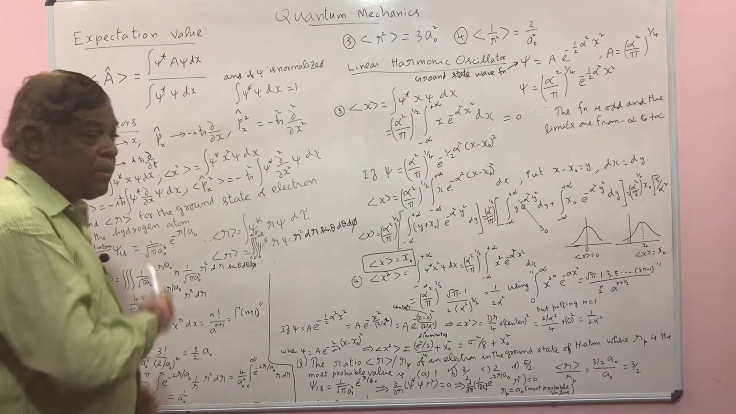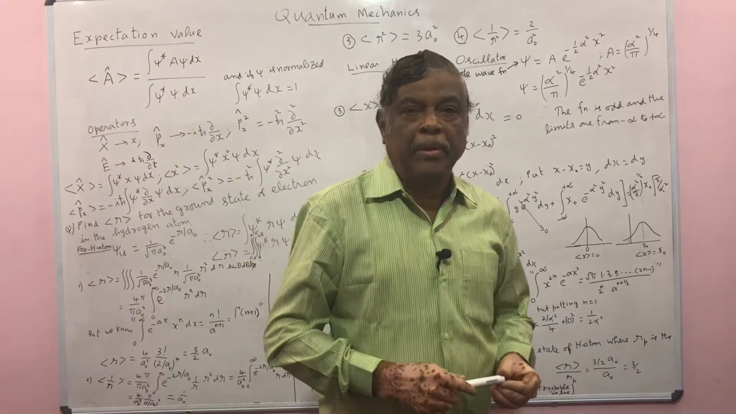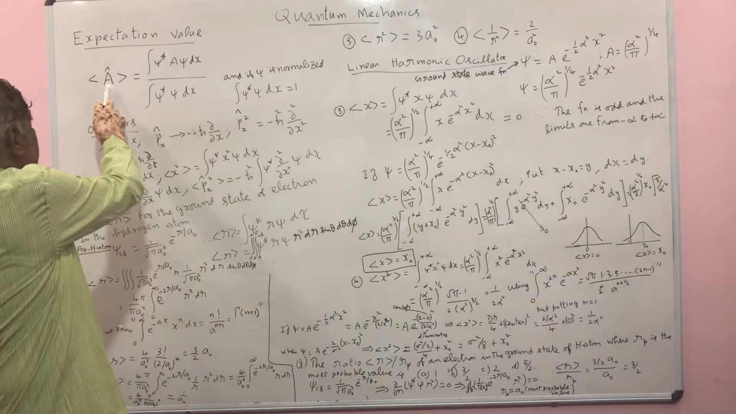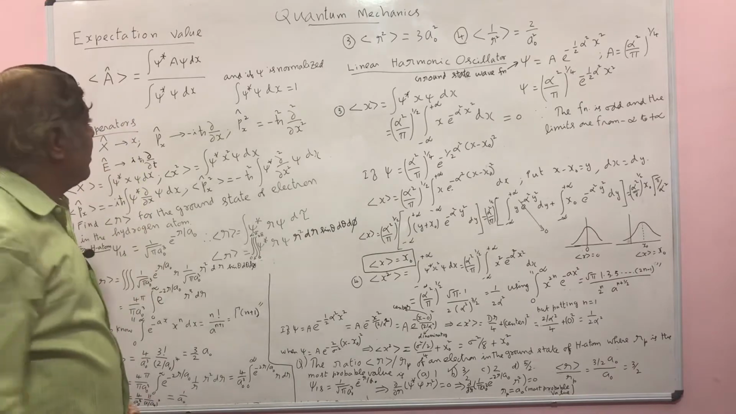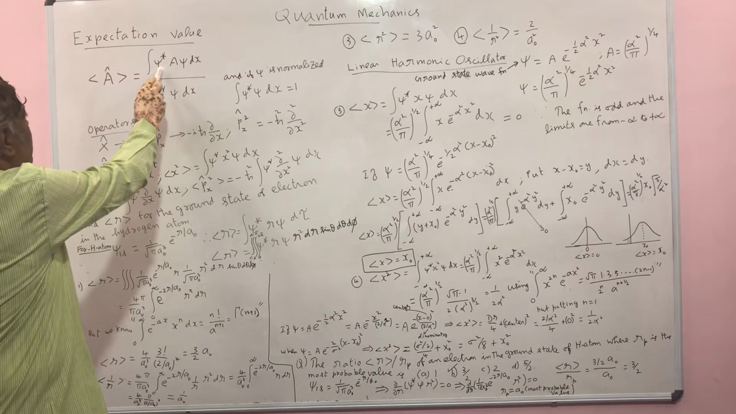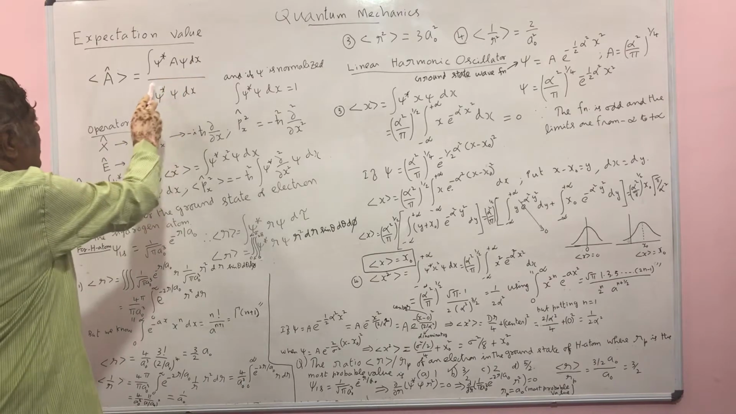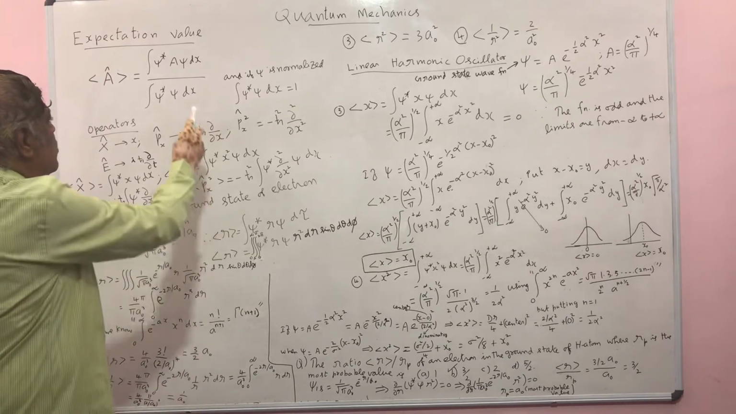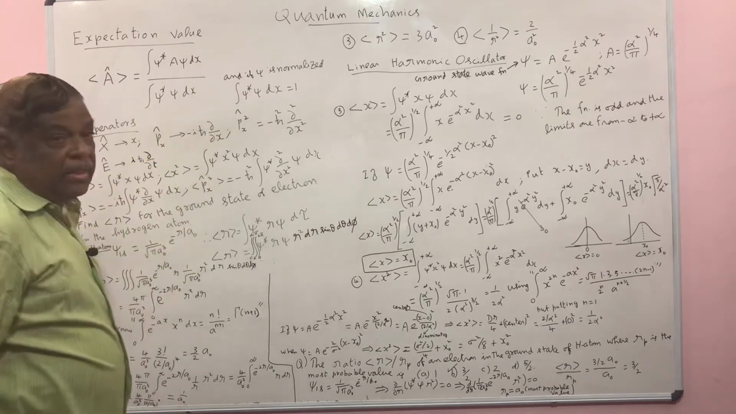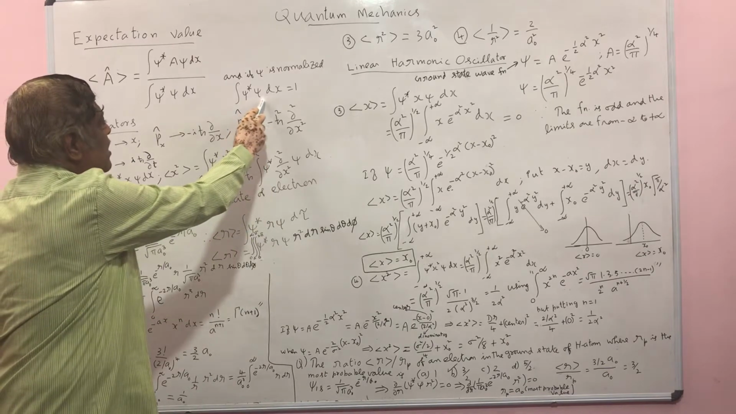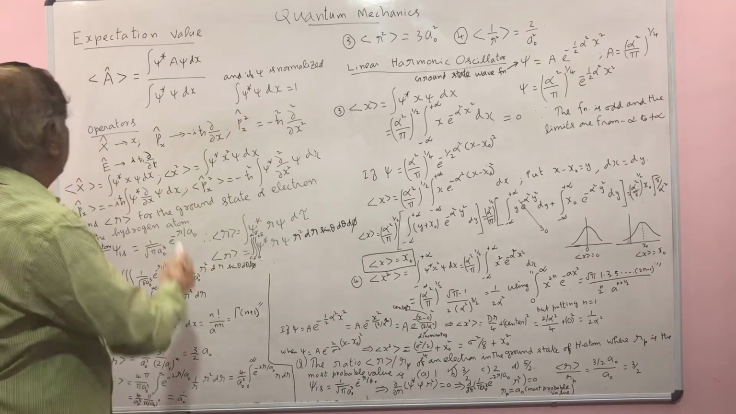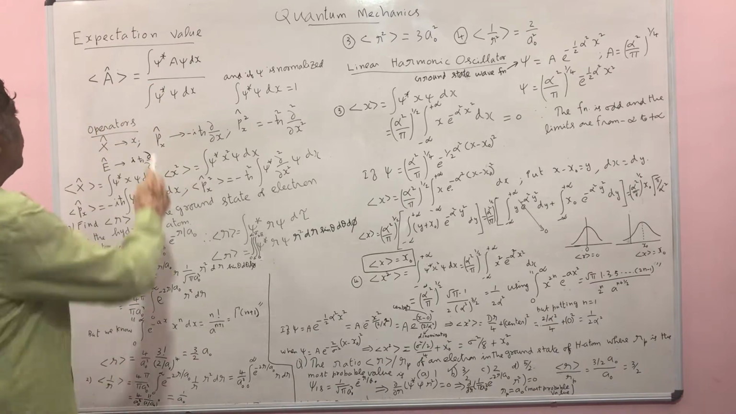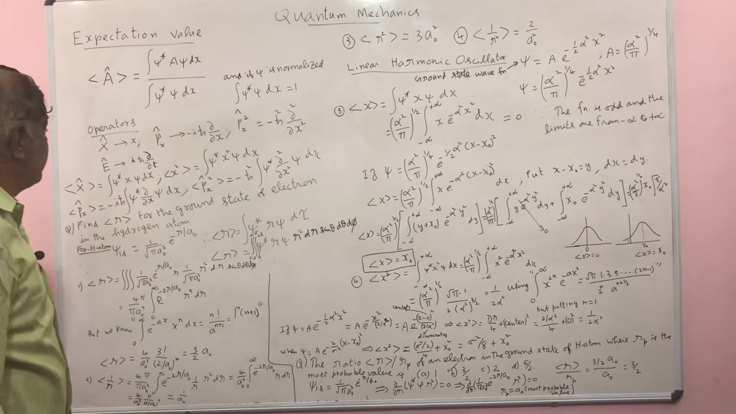Now we discuss the expectation value of an operator. Suppose A is an operator, the expectation value of the operator is defined as the integral over psi star A psi dx divided by the integral of psi star psi dx. If psi is a normalized wave function, then the integral over psi star psi dx is equal to 1. Therefore, the expectation value is only the numerator, the integral over psi star A psi dx, if you take psi as a normalized wave function.